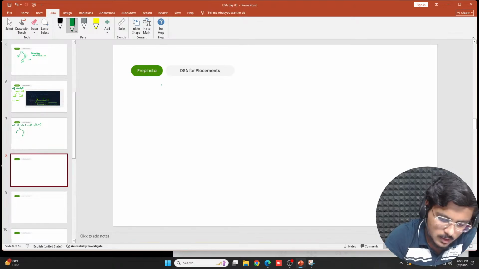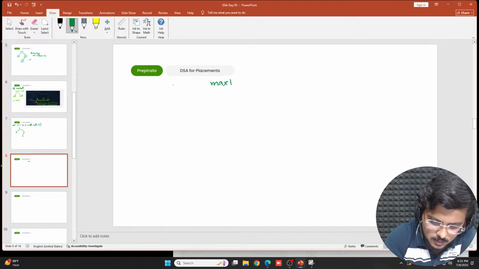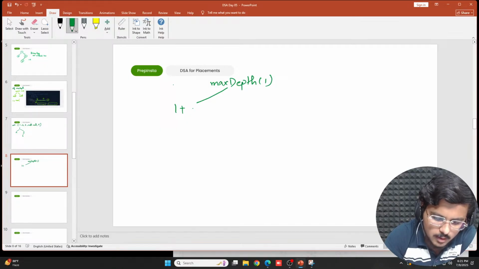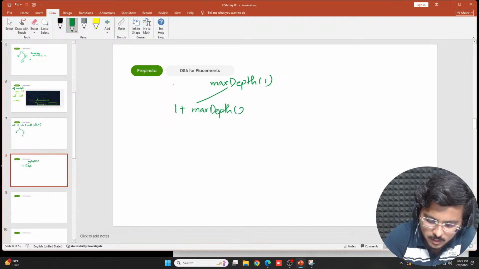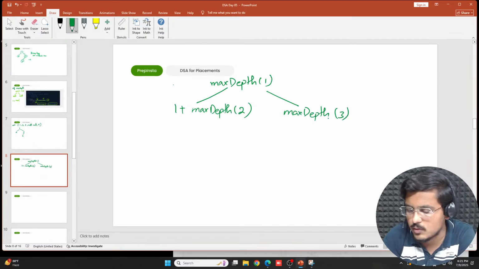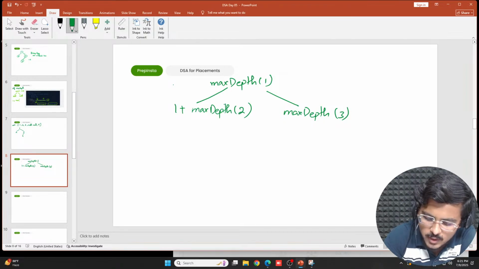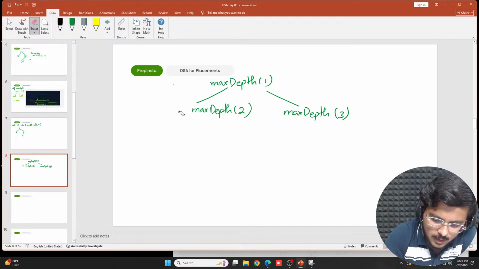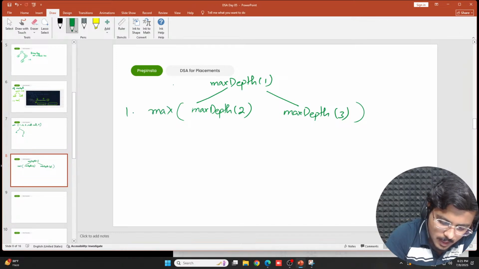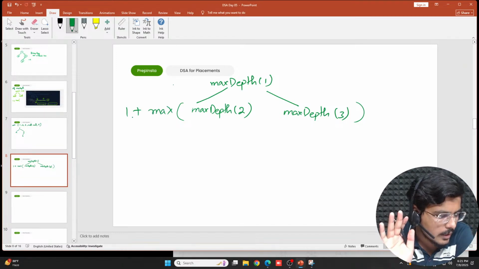So here I would write like this: max depth of 1. All it says is 1 plus, and then what? The maximum of max depth of left, which is 2, and max depth of 3. I'm recursively calling these functions, correct? And out of them, whichever is maximum, add it to 1. This is what basically we are trying to do.